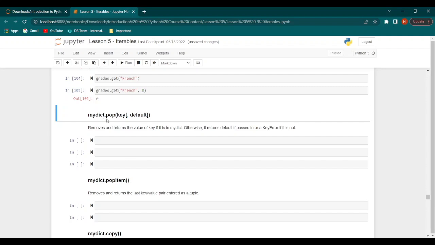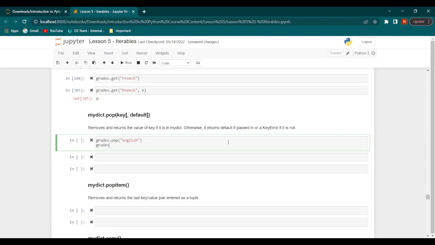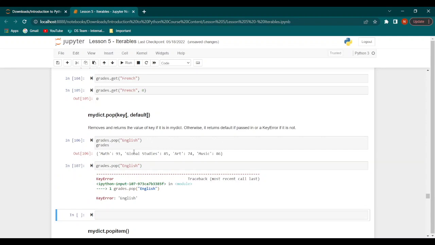Now let's try the dictionary.pop function. So this would remove and return the value of the key that is specified here. Otherwise, it would return default if passed in, or it would throw an error if it is not. So let's have a look at an example of this. Let's say we have grades.pop English. And then when we print grades, we find that English is missing, but every other value is present. Now if we say, once again, grades.pop English, we get an error because English is no longer a part of this dictionary.